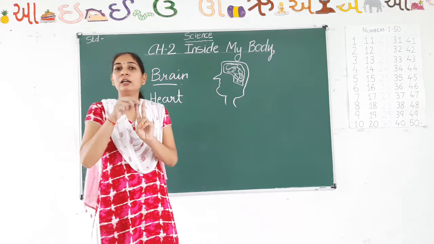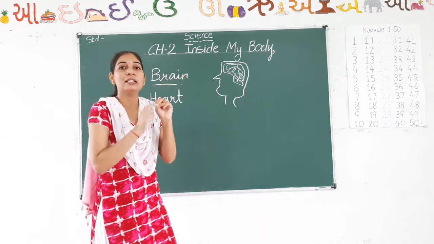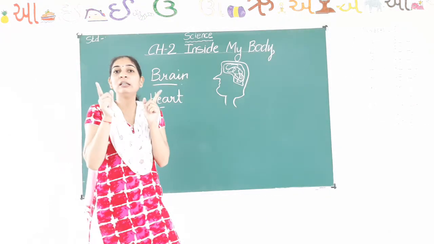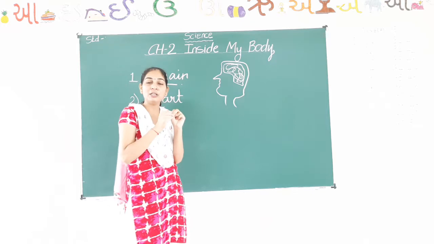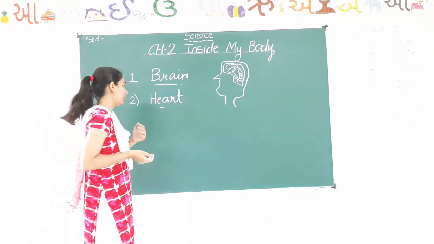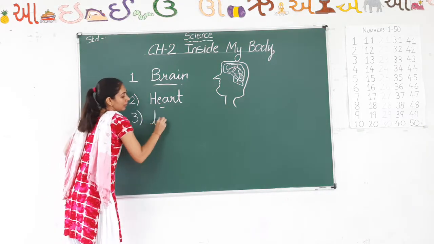Now students, we learned two internal organs. First one is brain and second one is heart. Brain helps in thinking, and the heart helps in pumping blood to your whole body. Now the next one, third one is lungs.